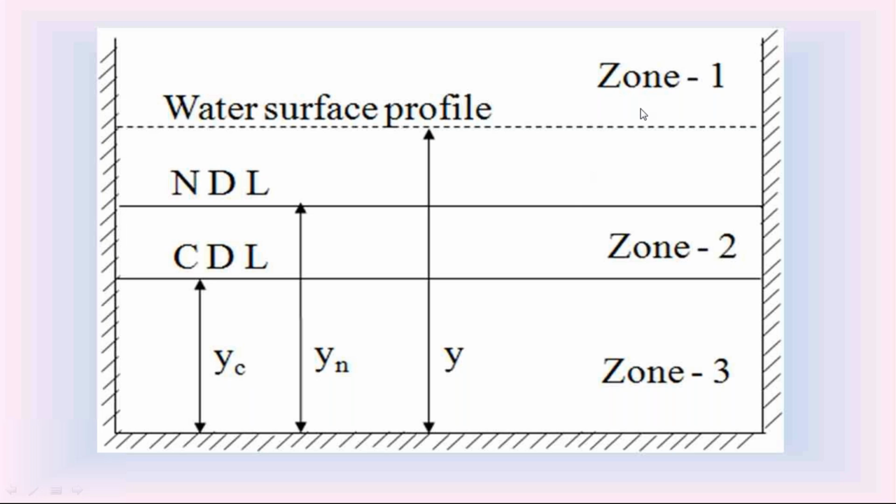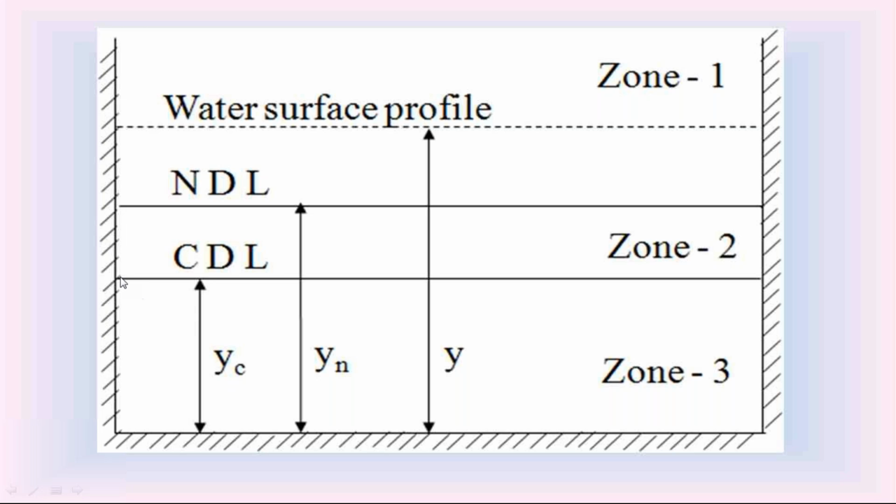That is zone 1. And in zone 2, if the water surface profile is in zone 2, this is the depth of flow Y, from the channel bottom to the water surface. At zone 2, the depth of flow Y is in between normal depth Yn and critical depth Yc. That is zone 2. If the water surface profile is in zone 3, then the depth of flow Y in zone 3 is less than normal depth Yn and critical depth Yc.